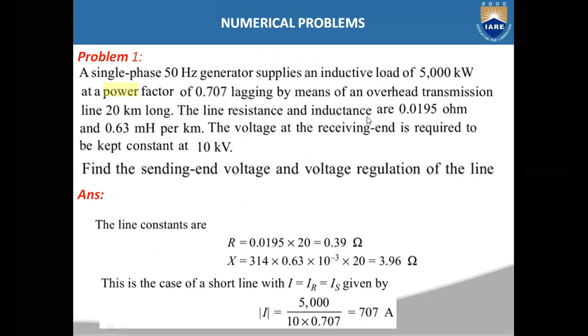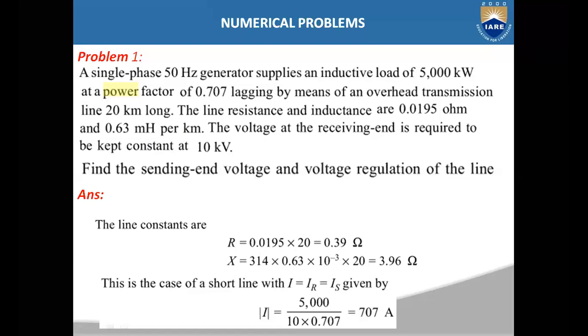The line resistance and inductance are 0.0195 ohm and 0.63 millihenries per kilometer. The voltage at the receiving end is required to be kept constant at 10 kilovolts. Find the sending end voltage and voltage regulation of this line.